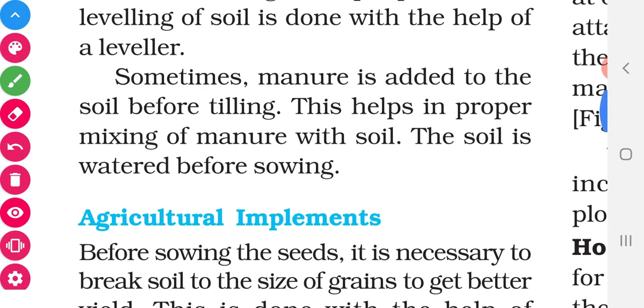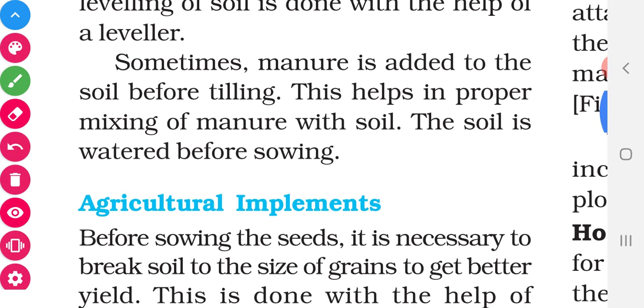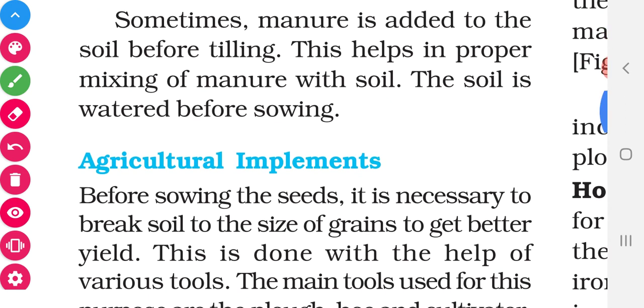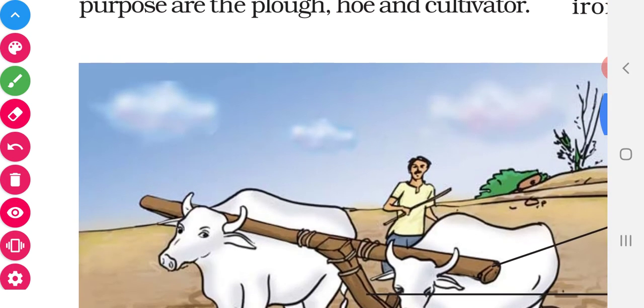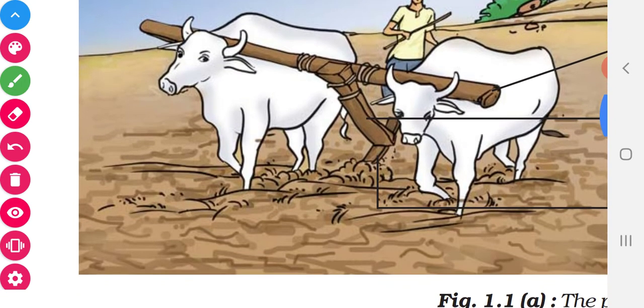What is meant by manure? Animal wastes, cow dung, and plant wastes are said to be manure. It increases the humus in the soil and also increases the fertility of the crop. It enables the plant to grow well. Now let us see what are the agricultural implements used for this ploughing. Come to this diagram in your book.